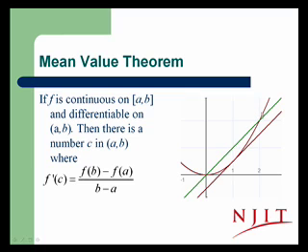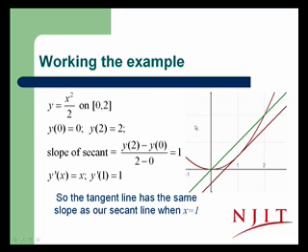Consider the curve to the right. We have a smooth curve, and we consider a secant line between 2 points, the green line. It's a line between the 2 points. The mean value theorem says that there's at least one tangent line between 0 and 2, tangent to the curve between 0 and 2, with the same slope as this secant line. And here it's drawn, a tangent line with the same slope as the secant line has. Let's just work through that example.